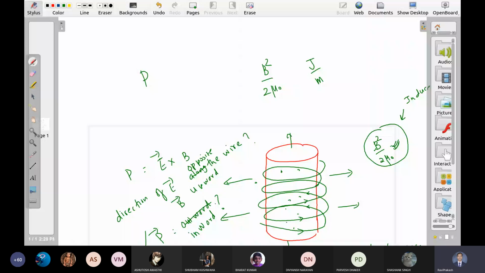What is P actually? So now I'm talking about magnitude. What does this magnitude signify? Poynting vector magnitude is meter per second. So now you know energy is not going out, it is going in. Next question is, how do you measure it? आपने कहा एनर्जी अंदर को जा रही है. How do you quantify this statement?